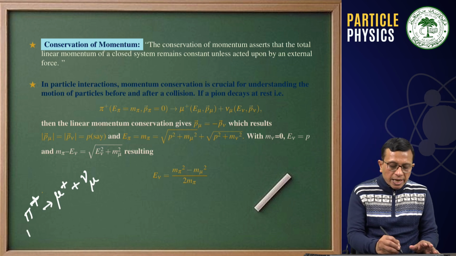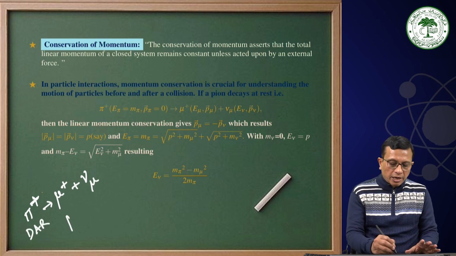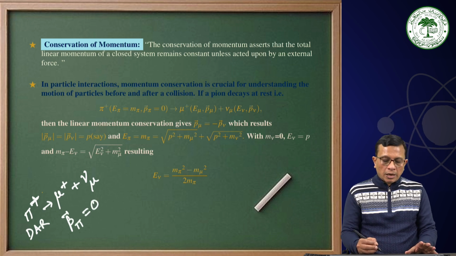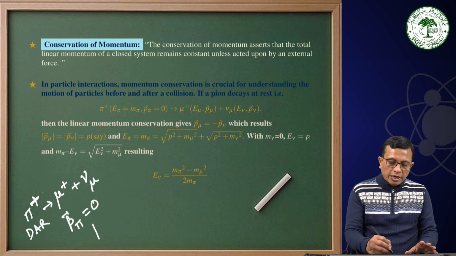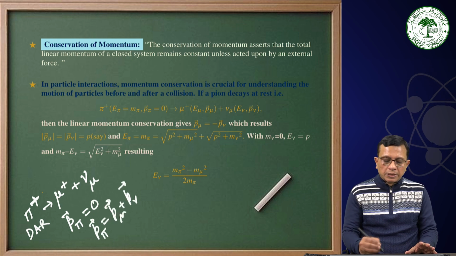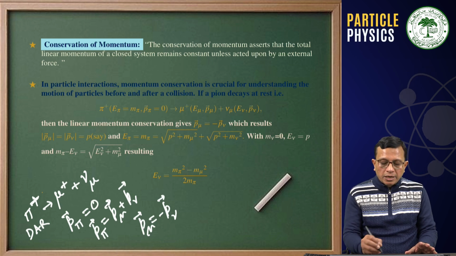Now this is decaying at rest. Decaying at rest means its linear momentum p pi is 0. And that means from linear momentum conservation, since p pi is p mu plus p nu, this implies that p mu is equal to minus p nu.